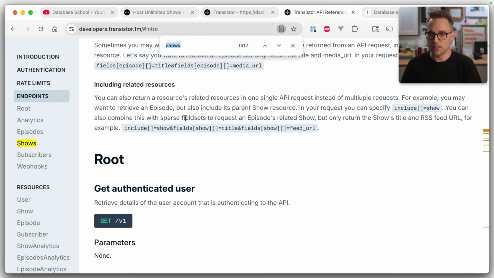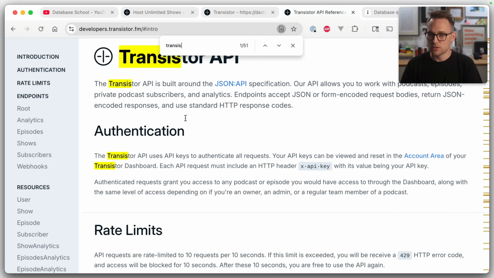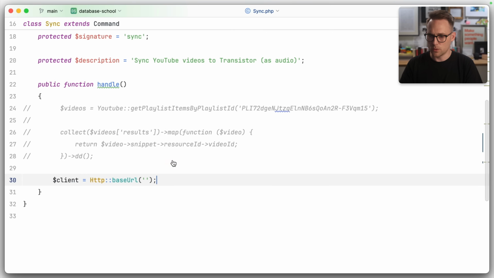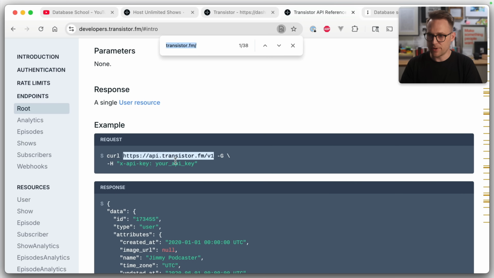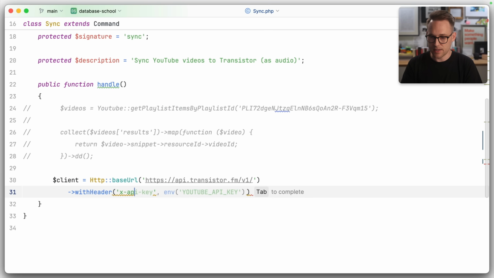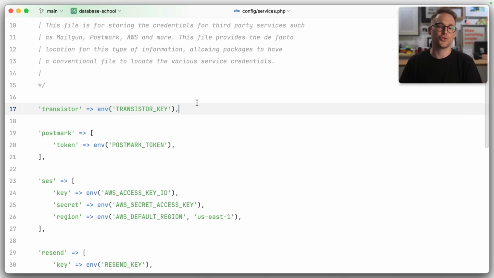Now we need a transistor.fm, there we go. It looks like all of them are v1. All right, cool. So we will take v1 as the base, and then the API key, I believe, is x-api-key. Oh, it's right there, x-api-key. Cool. So we'll do with header x-api-key. Boy, it really wants to be YouTube, doesn't it? And no, we're not going to pull it out of the env. That's silly. We're going to do services.transistor, and I think it's just services.transistor. Yeah, there's my Transistor key.